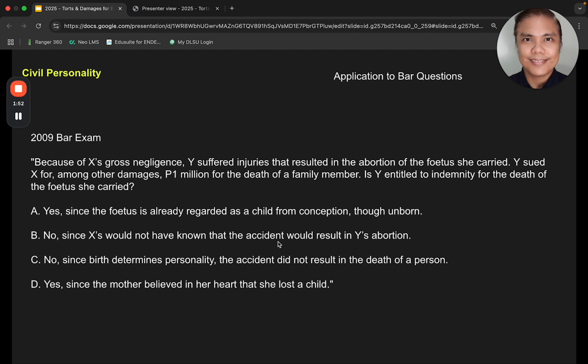And to answer that question on the unborn baby, there's a 2009 bar exam. Because of gross negligence, Y suffered injuries that resulted in the abortion of the fetus. Death of a family member: is Y entitled for the death?